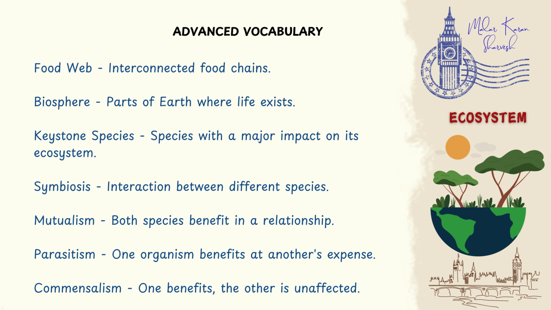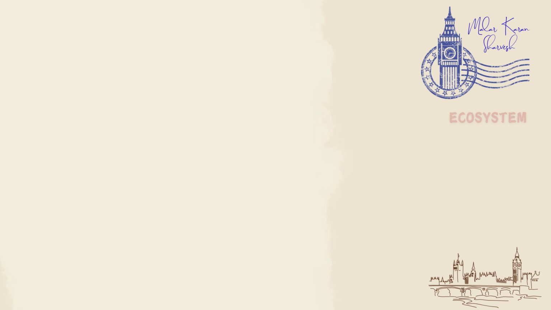Keystone species, species with a major impact on its ecosystem. Symbiosis, interaction between different species. Mutualism, both species benefit in a relationship. Parasitism, one organism benefits at another's expense. Commensalism, one benefits, the other is unaffected.